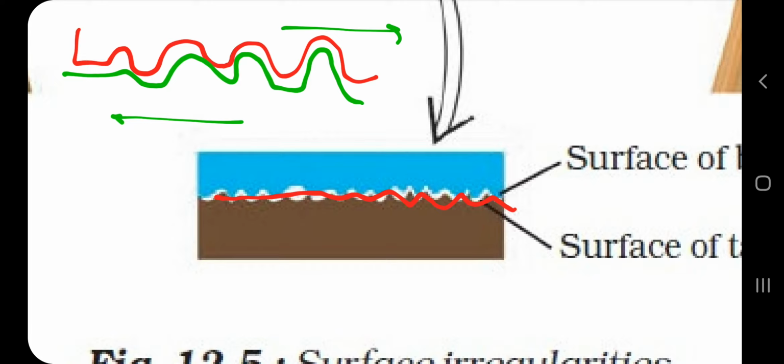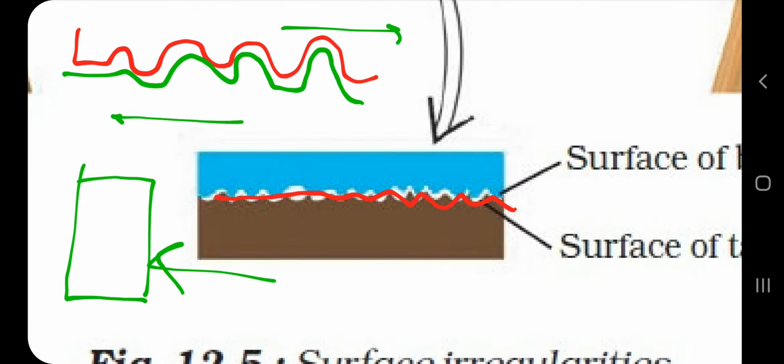So friction depends on the roughness or smoothness of the surface, plus one more thing, how much time is available for interlocking, plus one more thing, the weight of the object. Because if the object is heavy, these interlockings will be stronger and friction will be more.